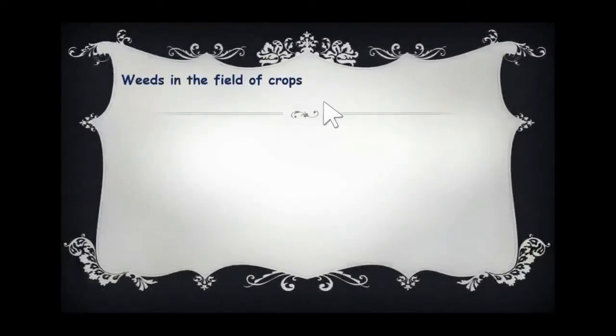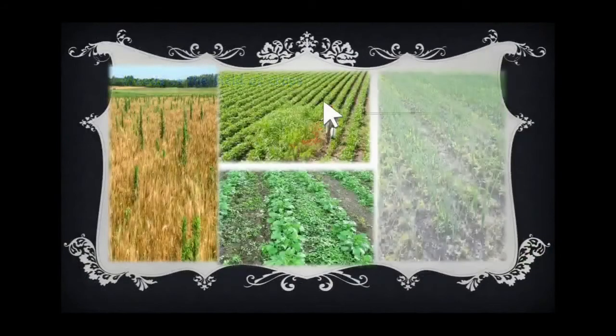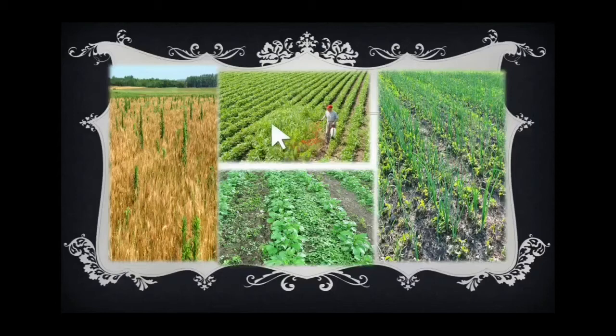Now, some weeds in the field of crops. See, in these photos, you can see some weeds in our field of crops also. These weeds will always block the growth of our plants. So for better growth, we have to remove such weeds from our garden, right?